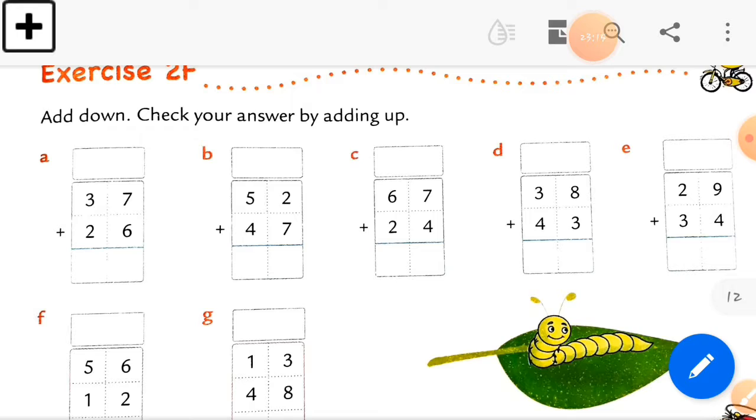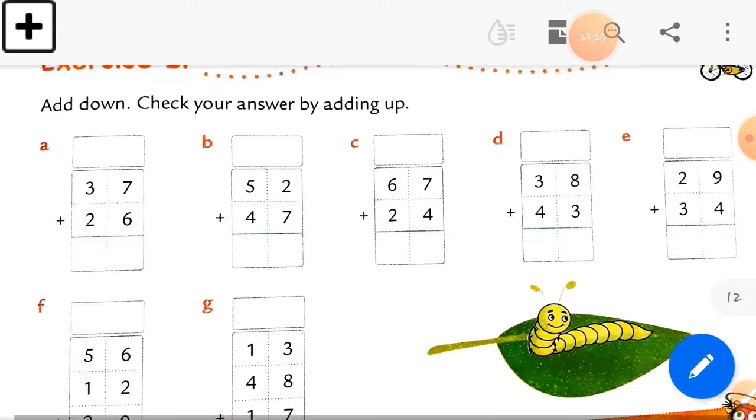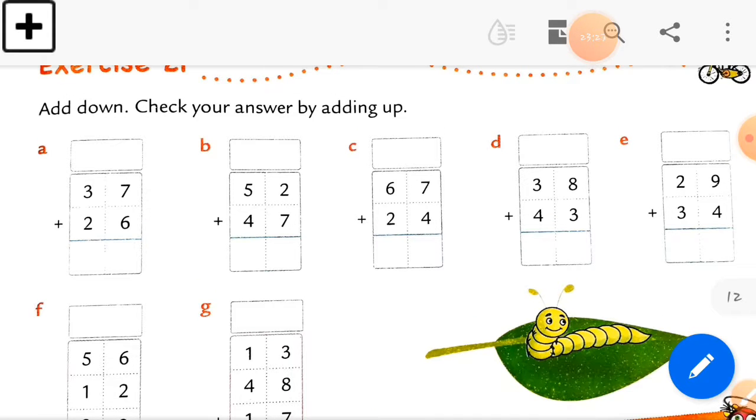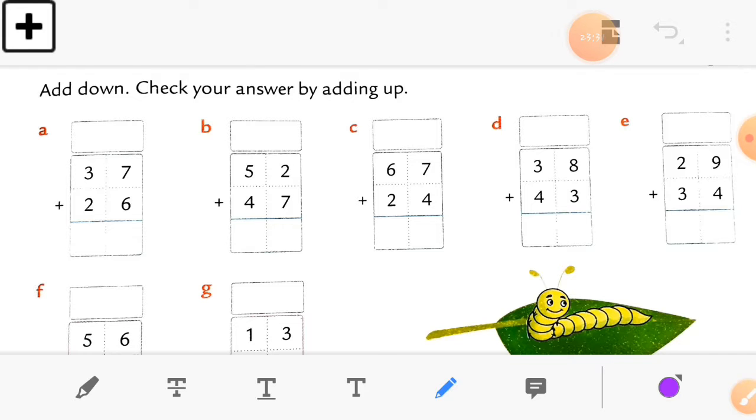So here is our answer. Just check it. You can see the boxes on both sides, upside and downside. So you can write the answer on both sides. There are 2 boxes in this exercise, you can see this. Okay, let's solve it. 7 plus 6 is equal to how much? I told you, just count it and write down the answer in the ones column. So 7 plus 6 is equal to 13.